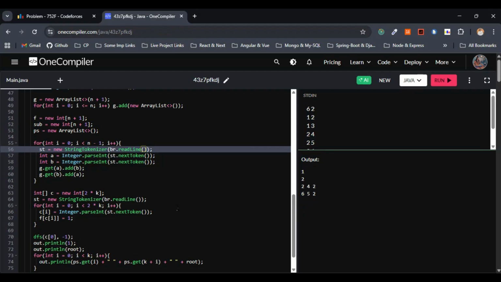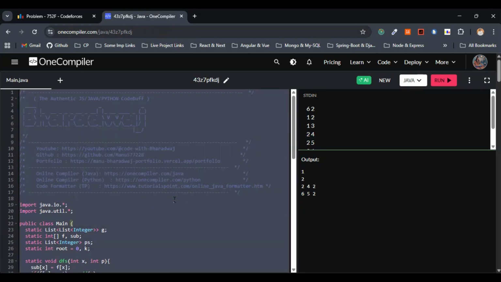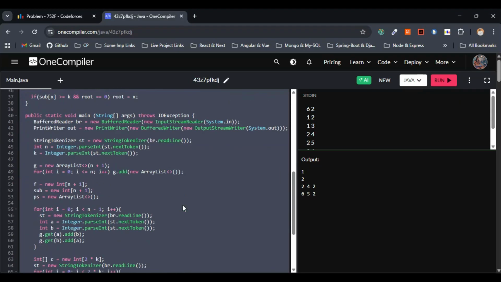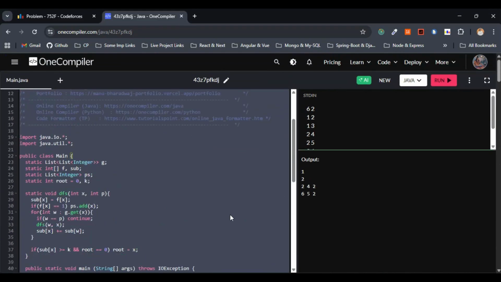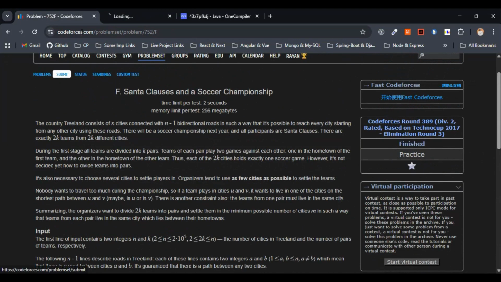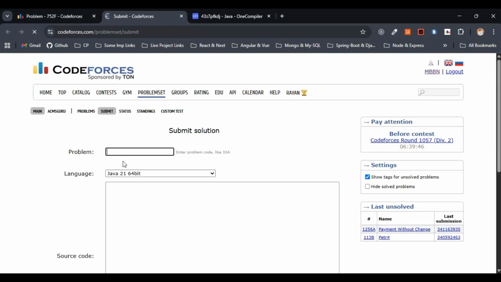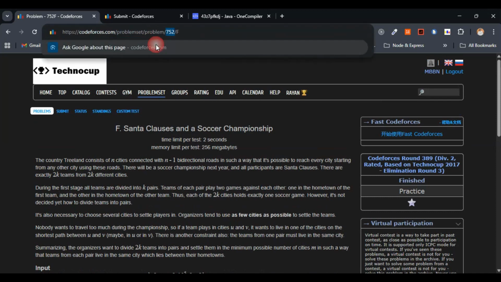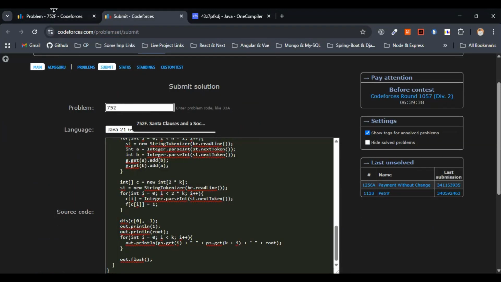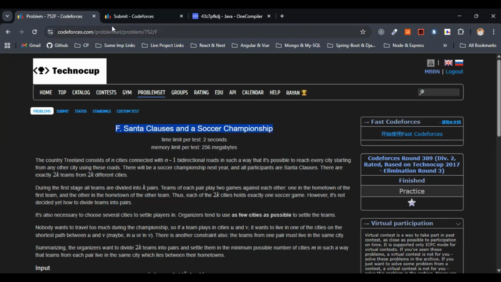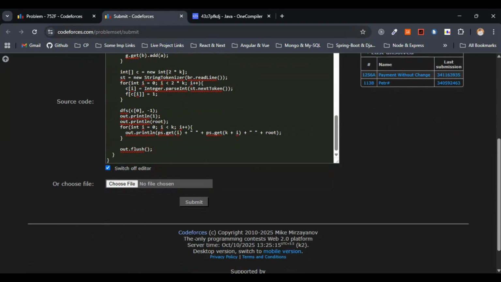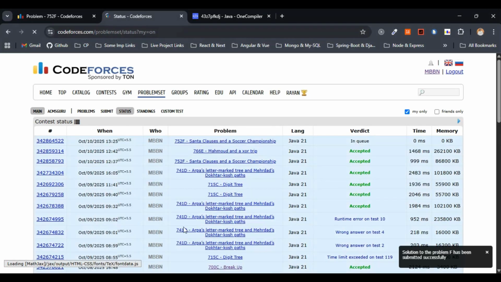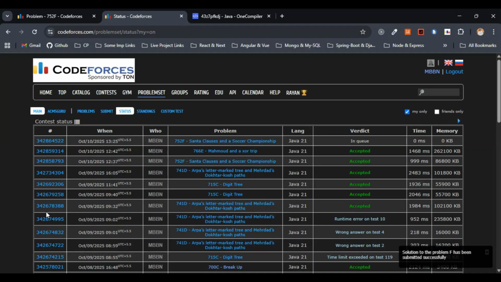So we'll just be going with the code. I thought this would not work once I implemented this in the form of code actually. So this worked. When this worked and you know the approach, you won't be touching the code further, right? So let me copy this one entirely. Let me paste it over here. This one, it's 752, right? So let me give here 752. Along with that, let me paste the question. Now let me hit the submit button. I hope this works for all the test cases. Let's see.